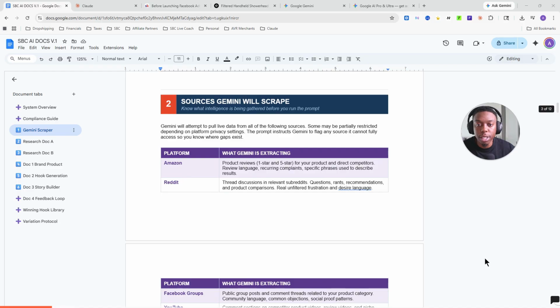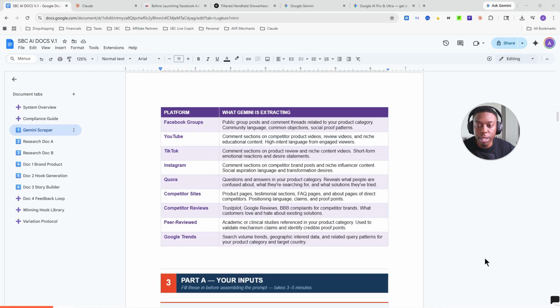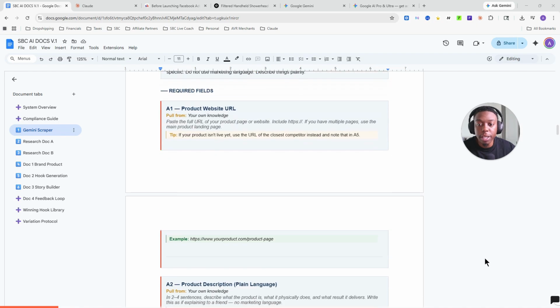Also, it's going to explain which forms it's going to try to scrape: Amazon, Reddit, Facebook groups, YouTube, TikTok, Instagram, Quora, competitor websites, competitor reviews on their websites, peer-reviewed articles, so any academic or clinical studies, and then Google Trends as well. So this is part A. This is going to tell you what you need to put into the Google Gemini prompt. So A1 is a website URL. So if you have your website, use that. If you don't, use a competitor's. That's pretty close to what you're going to mimic yours.